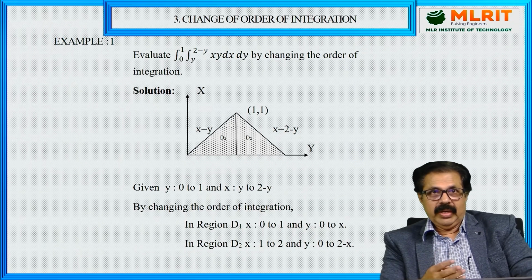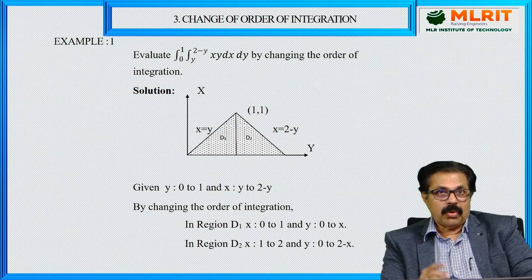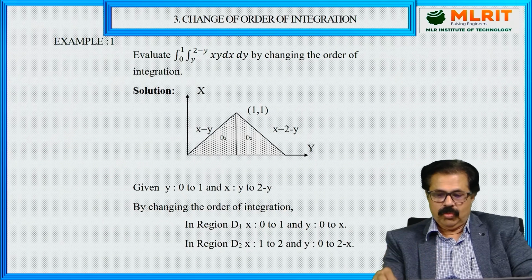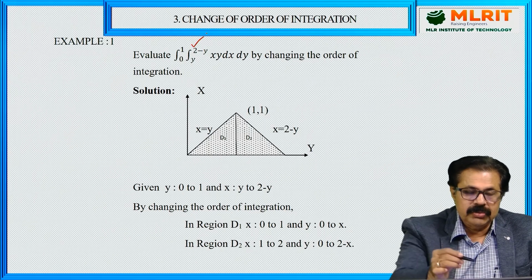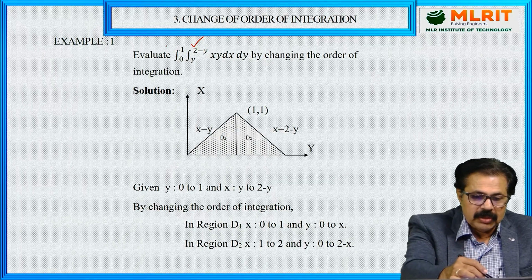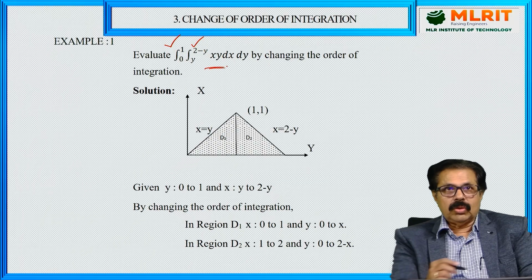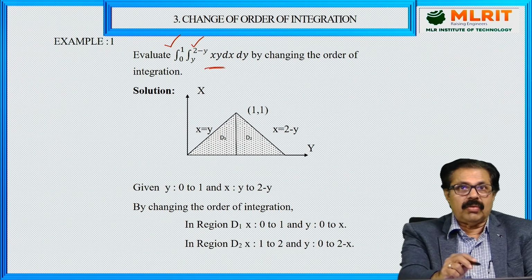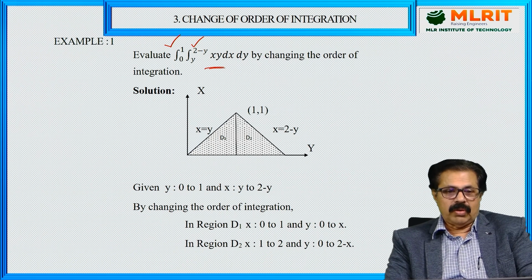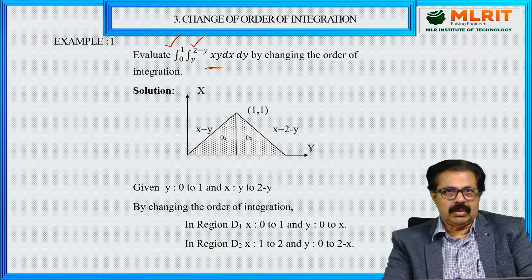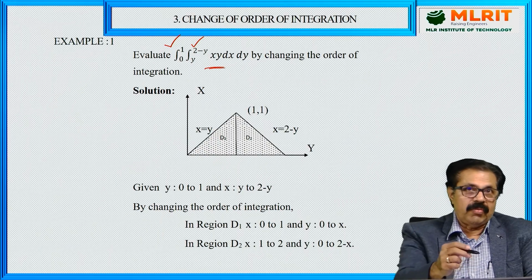By these various examples, you will come to know the importance of changing the order of integration. In the first example, evaluate this double integral, where inside x goes from y to 2 minus y. Inside is with respect to x, and outside is with respect to y. The integrand is xy. The question is to evaluate this by changing the order of integration. Whenever you want to change the order, first see whether all the limits are constant. No, they are not. The inside limits are variable limits.